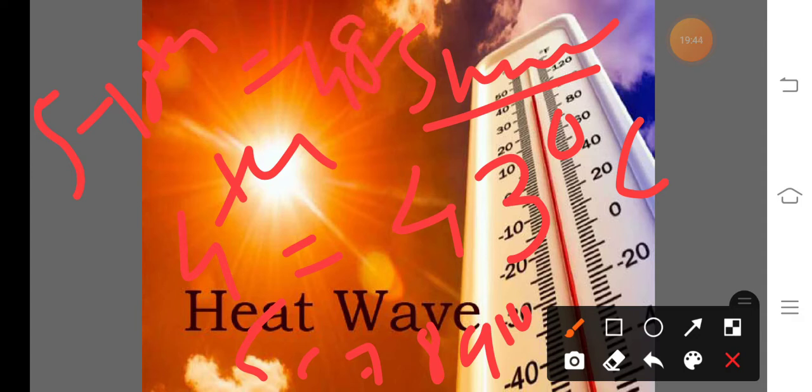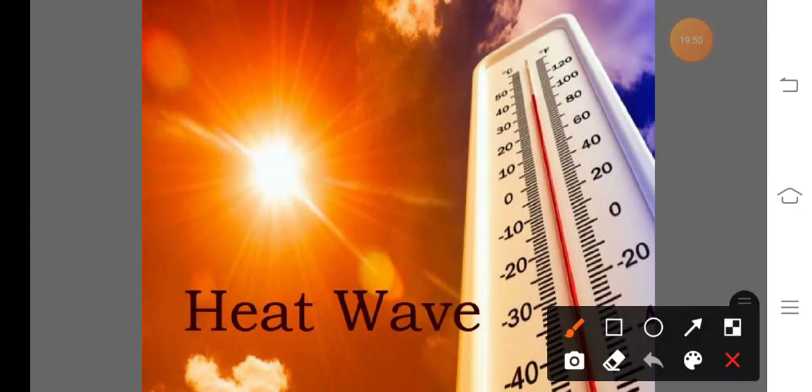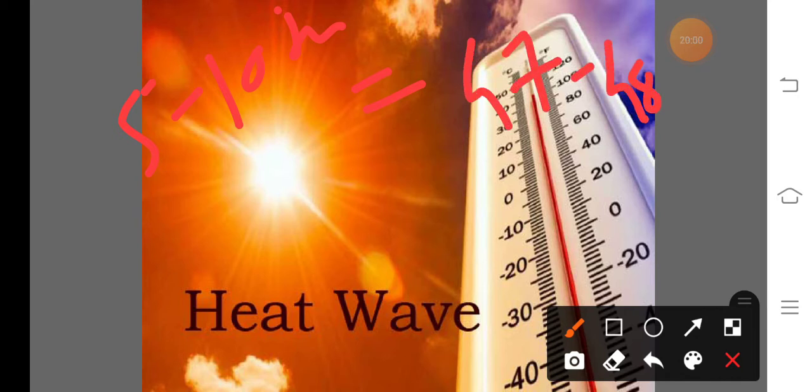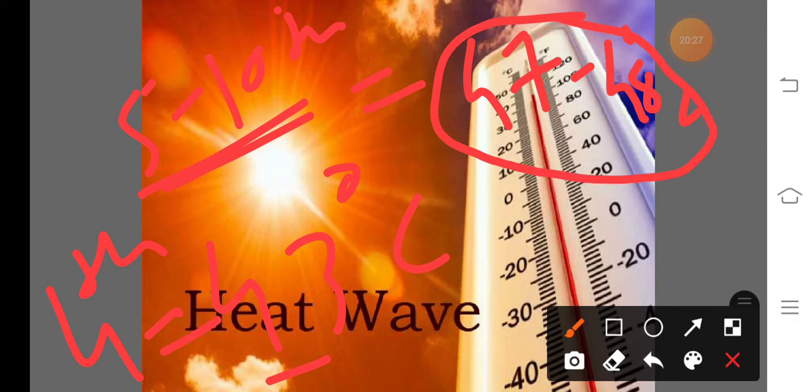But from 5th April to 10th April, in this period, the daily maximum temperature is recorded between 47 to 48 degrees Celsius.